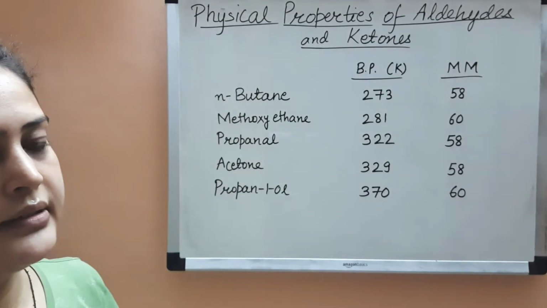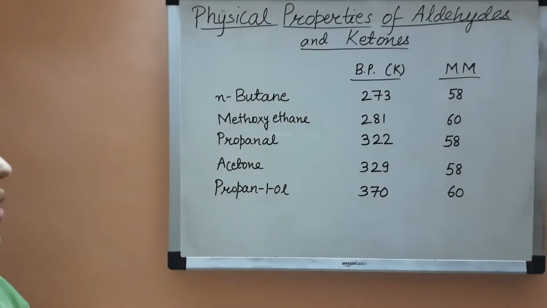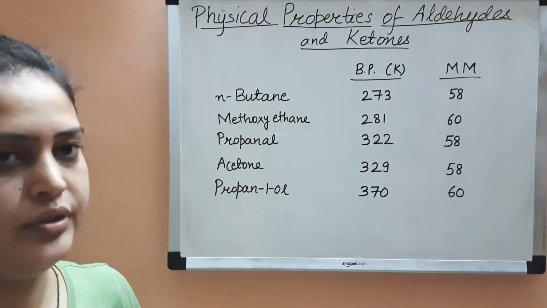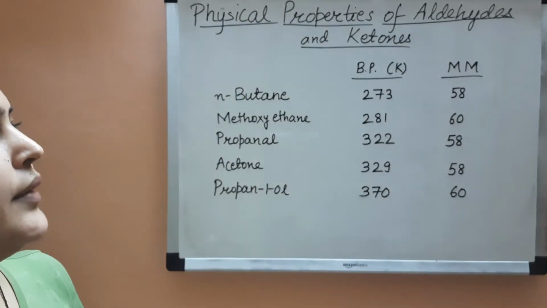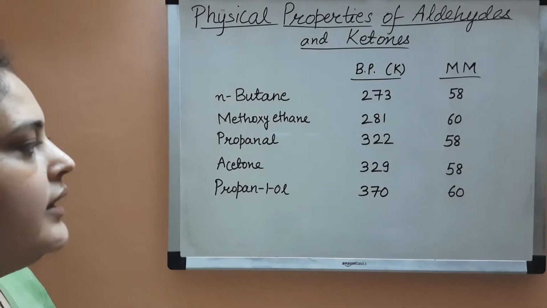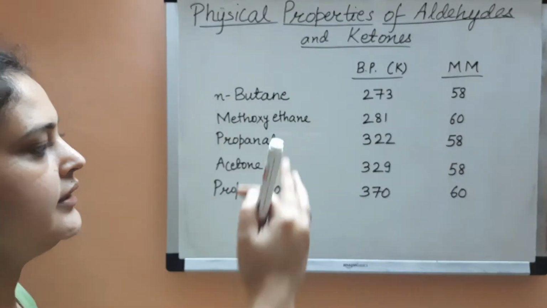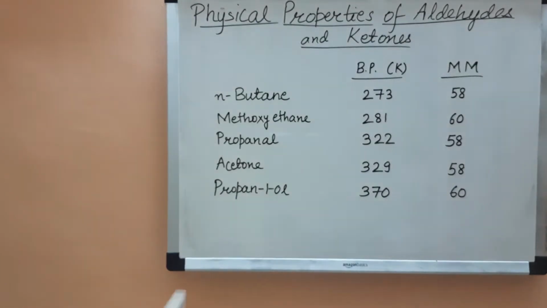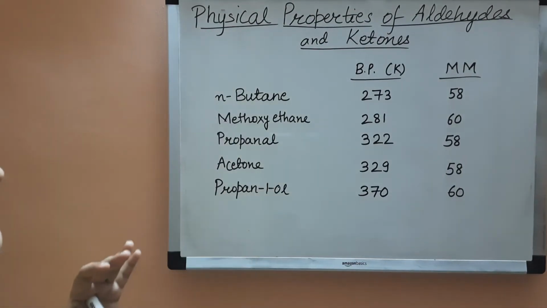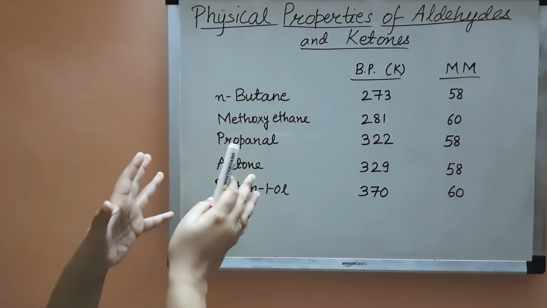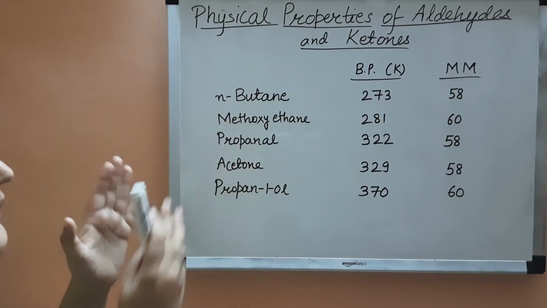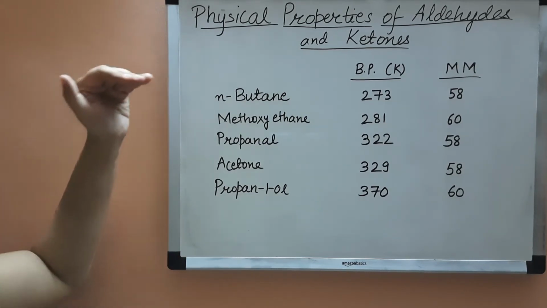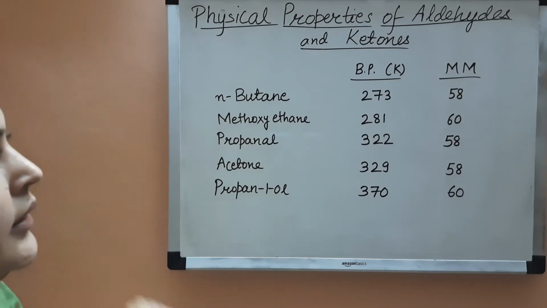We have discussed in the chapter on alcohols, phenols and ethers that alcohols contain intermolecular hydrogen bonding, therefore they bind together, and to boil them more energy is needed, and therefore the boiling temperature is also very high. So this was the reason why the boiling point of acetone, a ketone, and aldehyde is less than alcohol and greater than hydrocarbons and ethers.